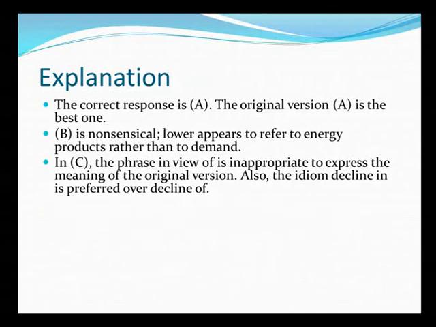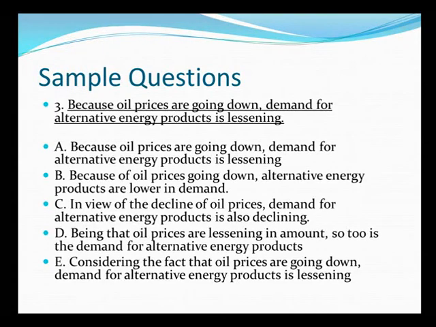So try and attempt the question, see if you can get the answer. Let us start discussing. Because oil prices are going down, we are using present continuous here. Demand for alternative energy products is lessening. So again here also we are using present continuous, and both of them are in synchronization, both of them are correct in terms of parallelism also.